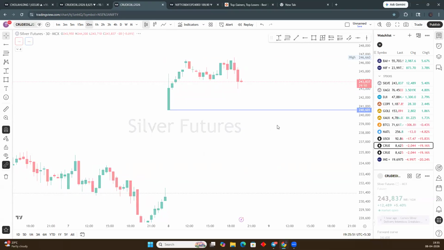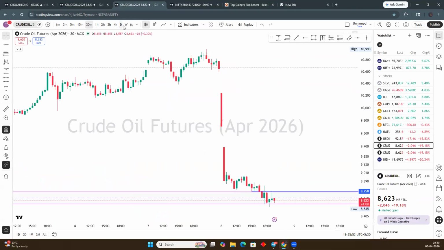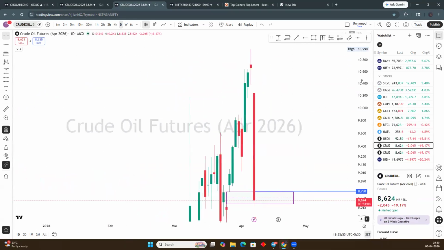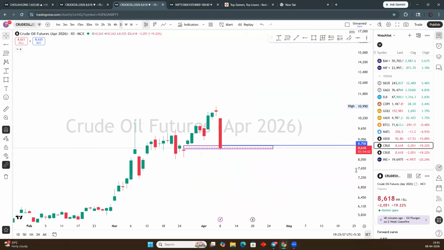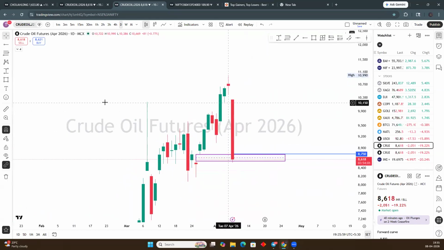Now, in the crude oil, what happened? Crude oil, I can't say. Basically, a very big candle, and in crude I was bullish also, but the news can't do anything. So due to the news, it has become a single red candle. Always you can see, after a big red candle, the next day, this low is important. Okay. So the current day low is important.